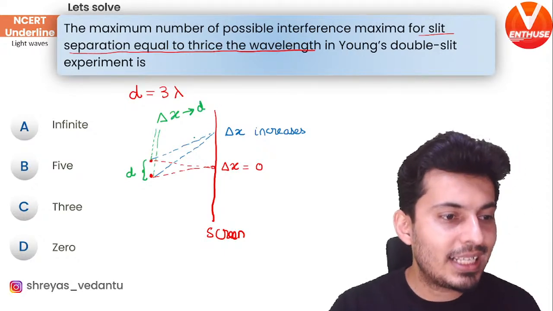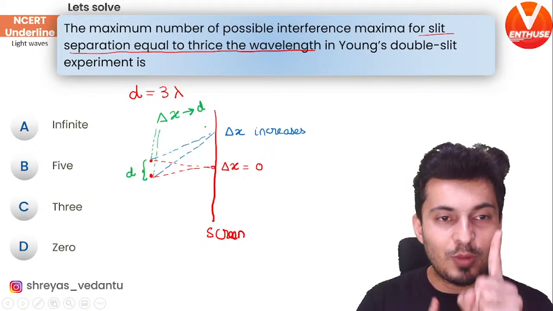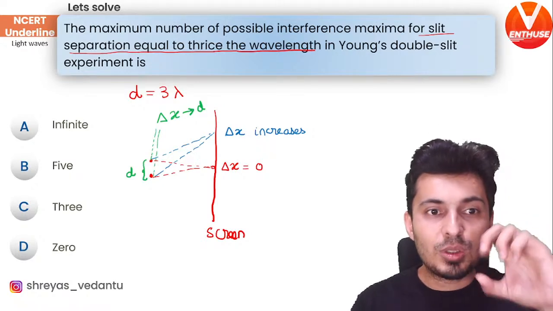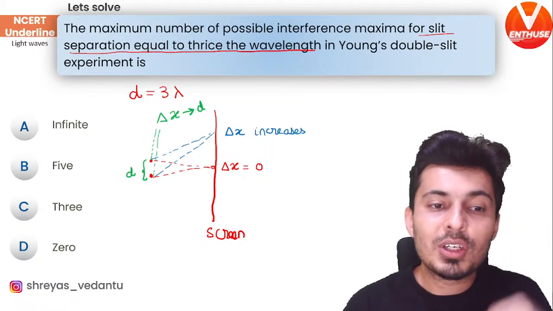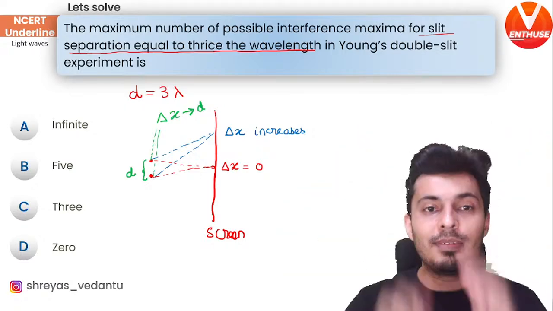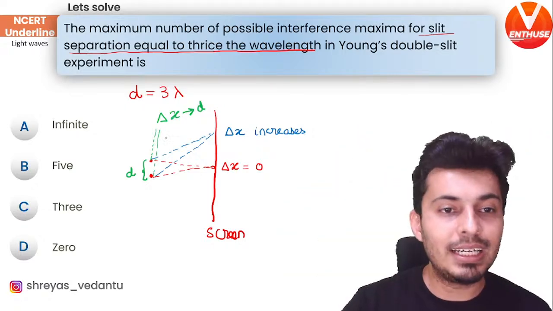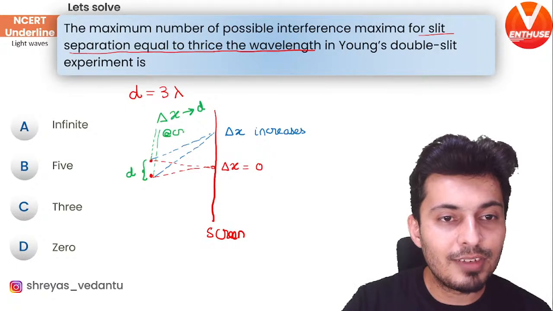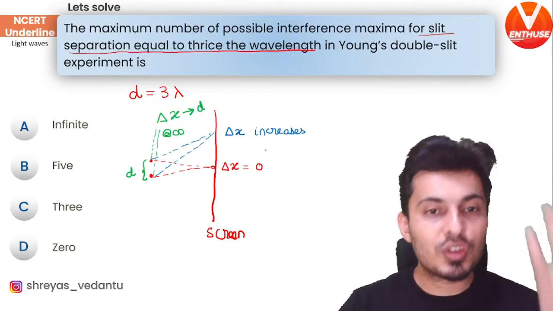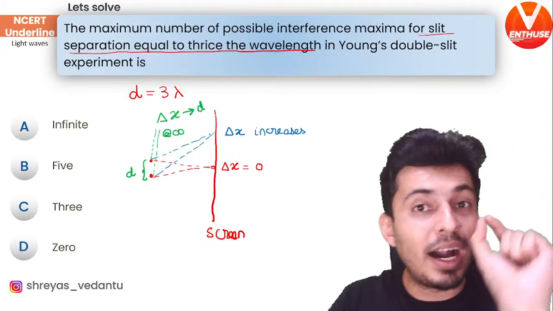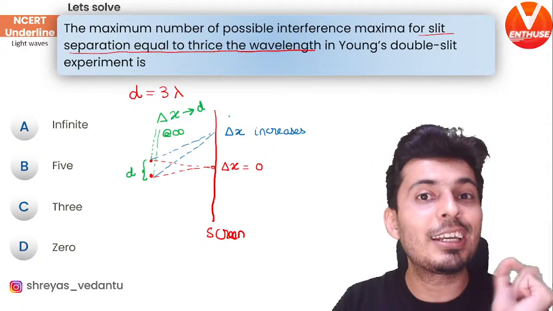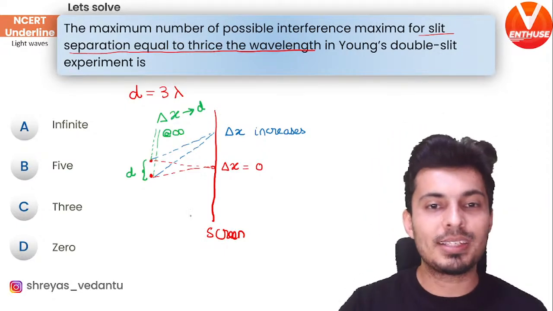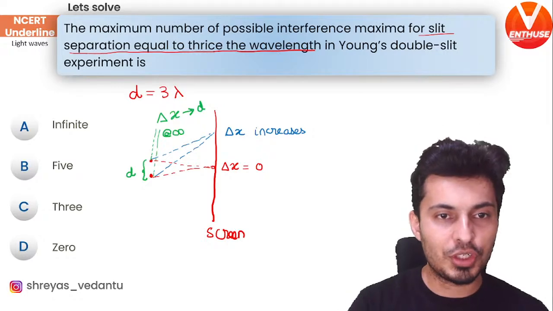One wave, the one on the top, has to travel d distance less. So it will tend towards d when the waves have to meet at infinity. So at infinity, the path difference does not tend to infinity, it tends to d. This is the concept. Now start solving the question.